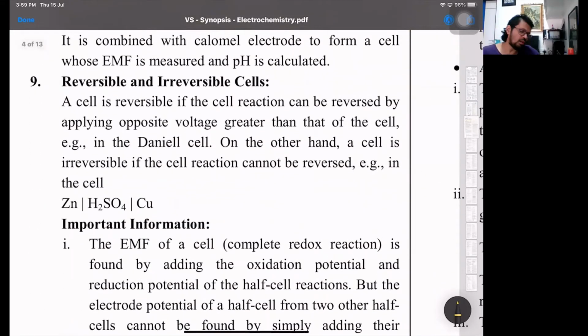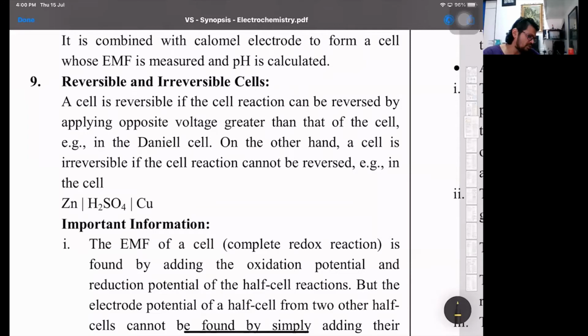Then reversible and irreversible cells. Now what exactly is reversible? When an external EMF infinitesimally greater is applied in the reverse direction, and the cell reactions get reversed, then that's what I call a reversible cell. An irreversible cell is one where, if I apply external EMF, the cell reactions are not reversed. A reversible cell is basically our car battery, the lead accumulator, and an irreversible cell is basically the dry cell, also called the Leclanche cell, the normal pencil cell we use in our house for remotes and so on.